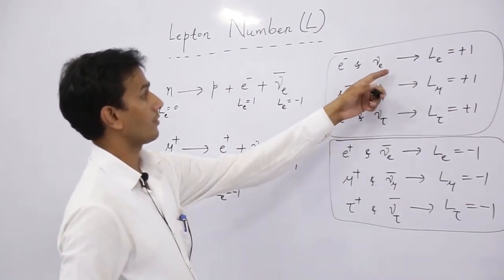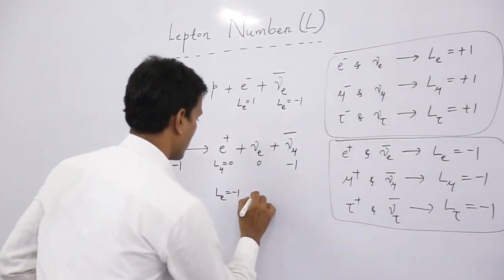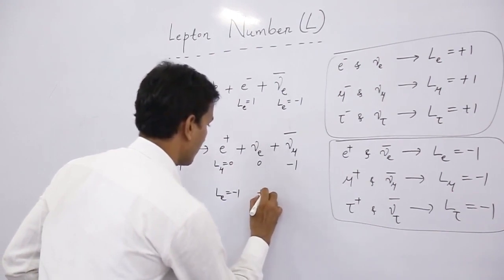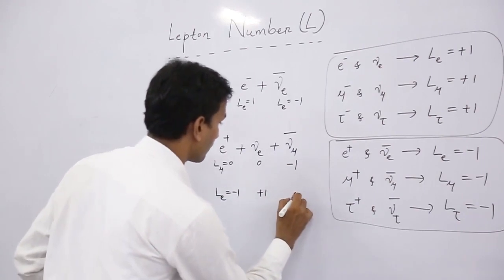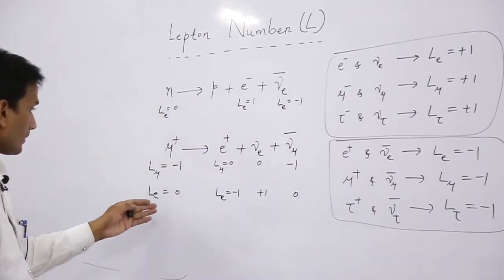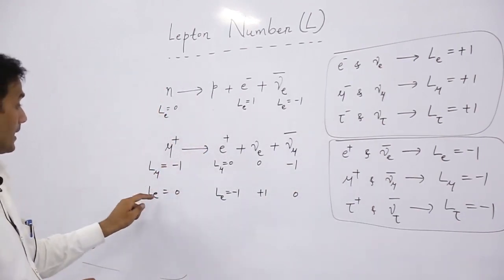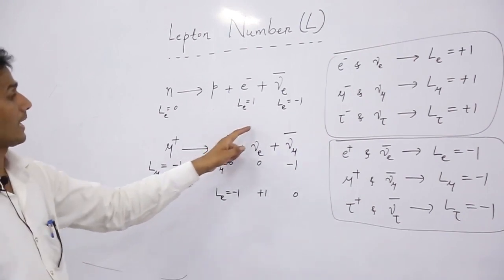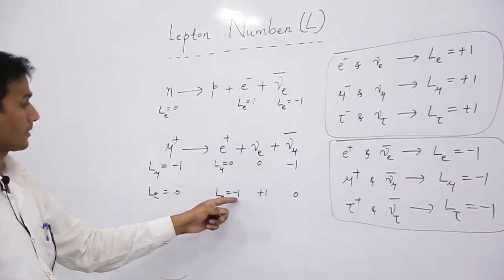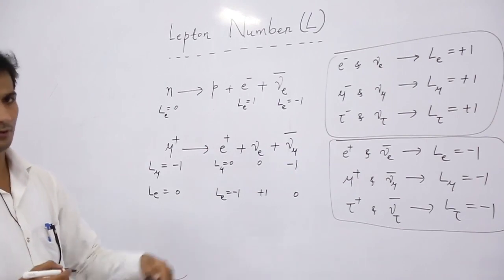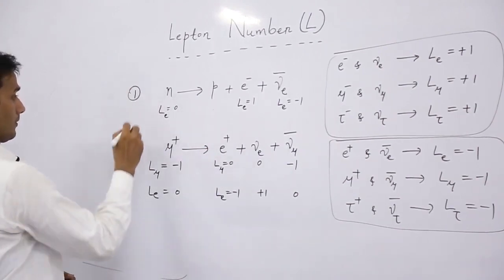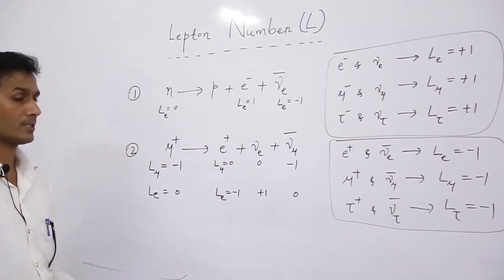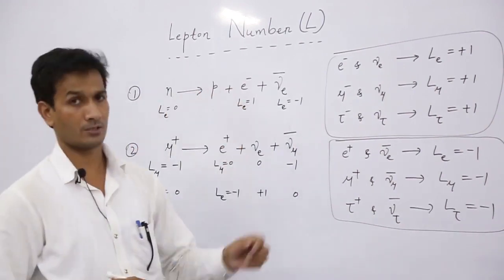For electron neutrino Le is +1. And for mu antineutrino Le is 0. So on the left hand side Le is 0, and on the right hand side -1 plus 1 is 0. So we can say that in this process lepton number is conserved.